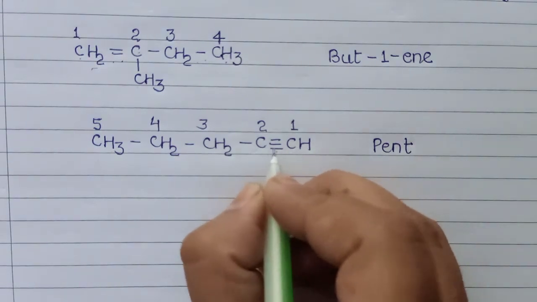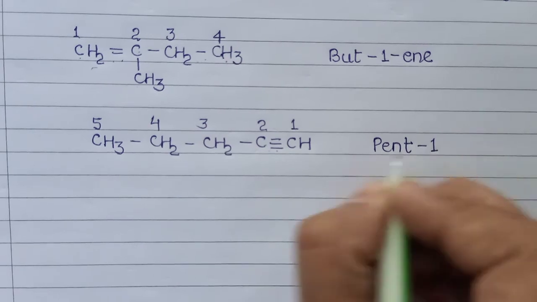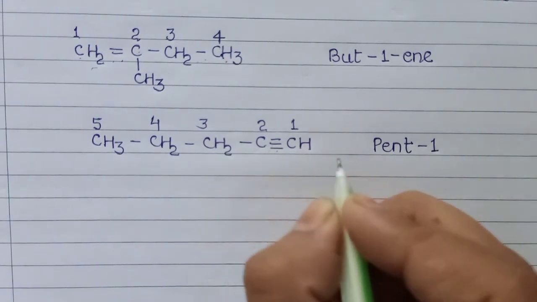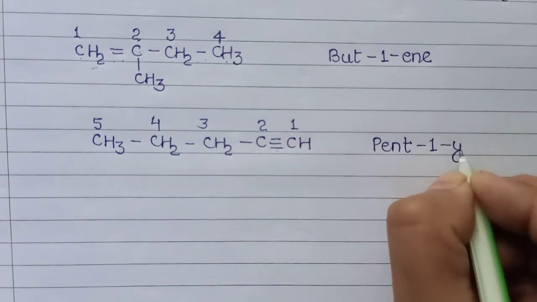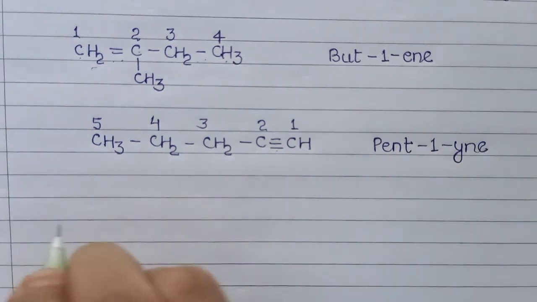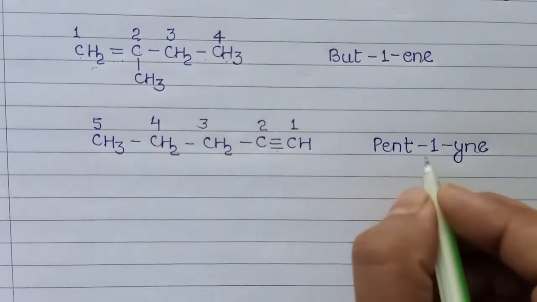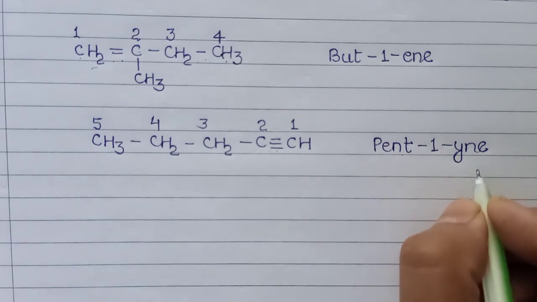The position of the triple bond is on the first carbon, so we write 1 to define its position, and -yne for the presence of the triple bond. So the name of this compound is pent-1-yne. Understand?